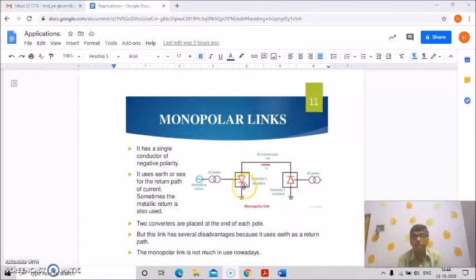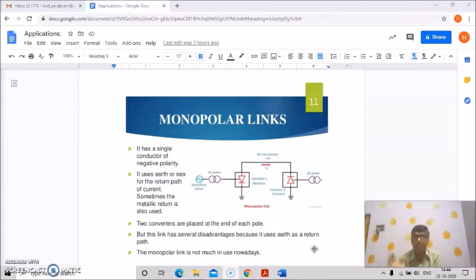And two converters, converter 1 and converter 2, are placed at the end of each pole. Okay, so these are the two converters, but this link has several disadvantages because it uses earth as a return path, and the monopolar link is not much in use nowadays.